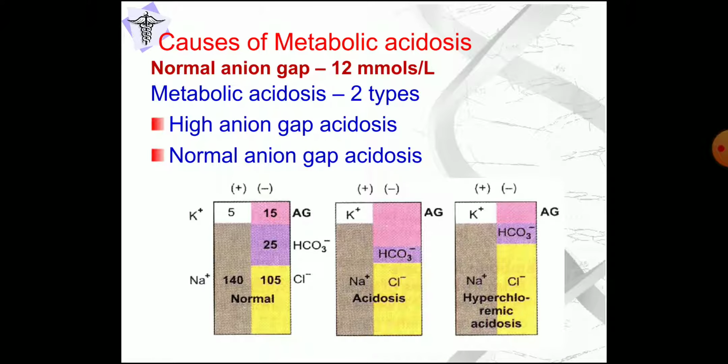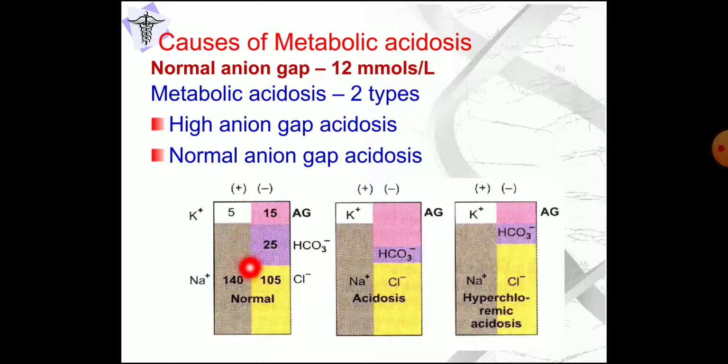Now, what are the causes of metabolic acidosis? We have studied that normal anion gap is 12 plus or minus 2 millimoles per liter, and metabolic acidosis is of two types: high anion gap acidosis and normal anion gap acidosis.